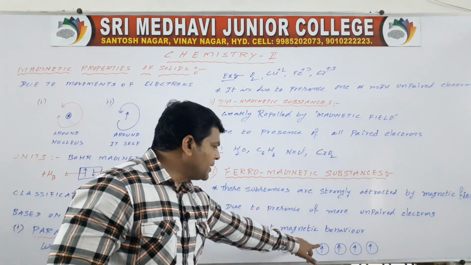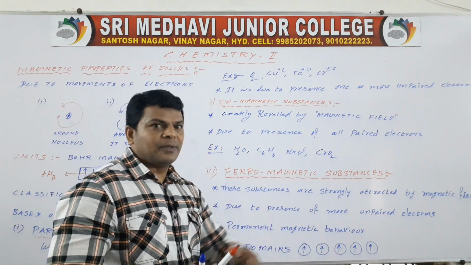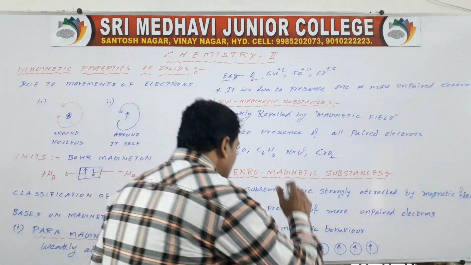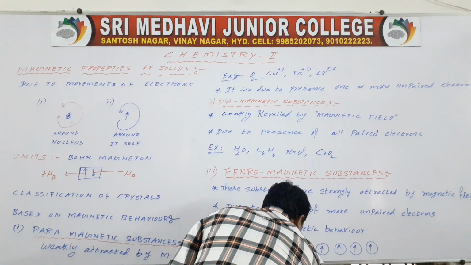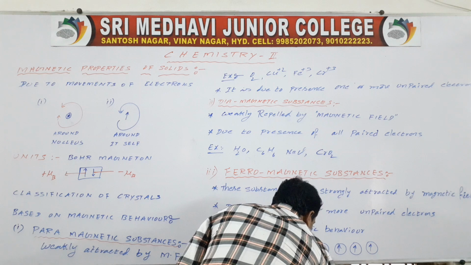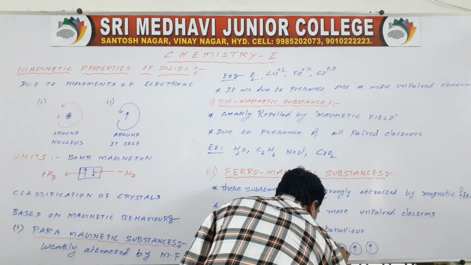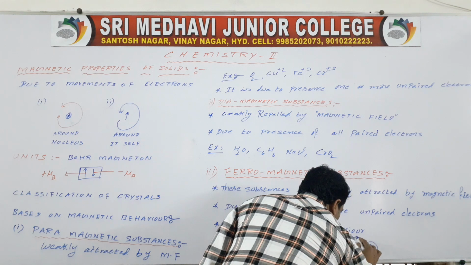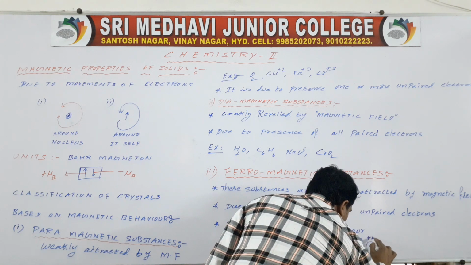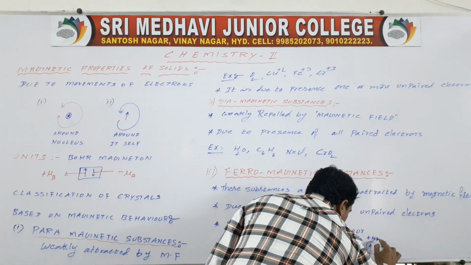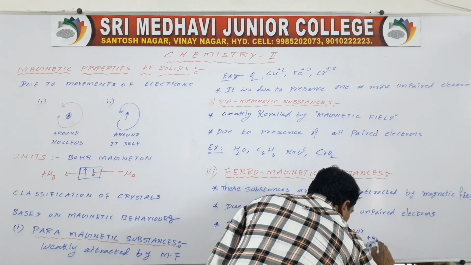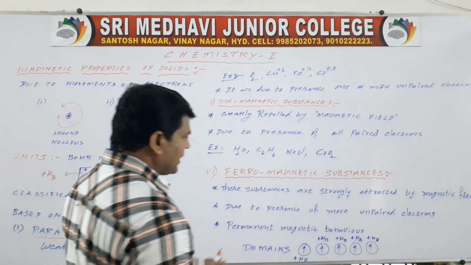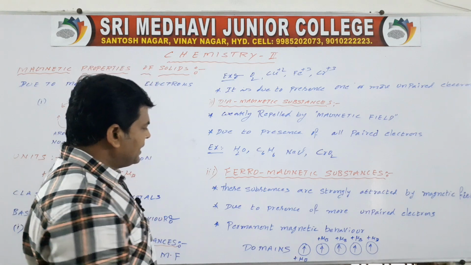It is plus mu B, plus mu B, plus mu B, plus mu B. Then the magnetic behavior is more, and it will be very high.